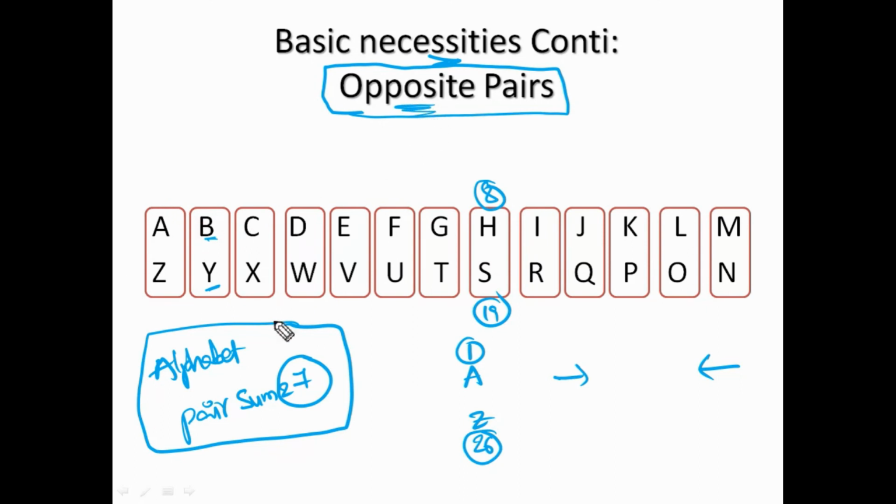Okay. So try to memorize them or keep this point in the mind. Any pair of letters having sum 27 are opposite. We already have letter numbers in the mind. If anybody asks what is the opposite letter of G? G is 7. We need 20 more to get the sum 27. The 20th letter is T. G and T are opposite. What is the opposite letter of W? W is 23, plus 4 is 27, the fourth letter is D, so W and D are opposite. Okay.